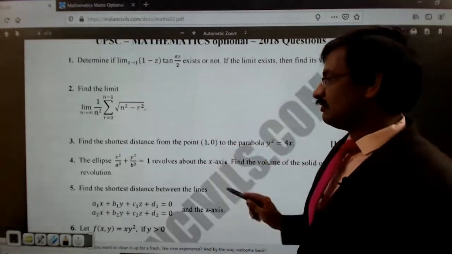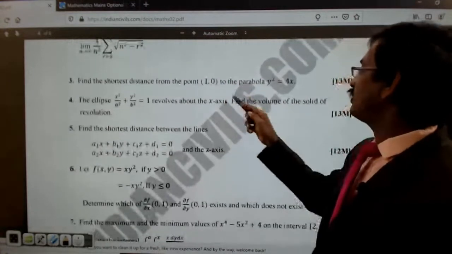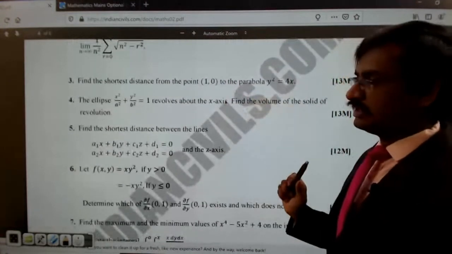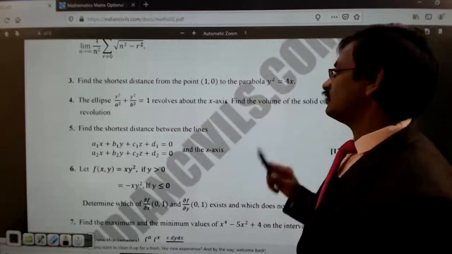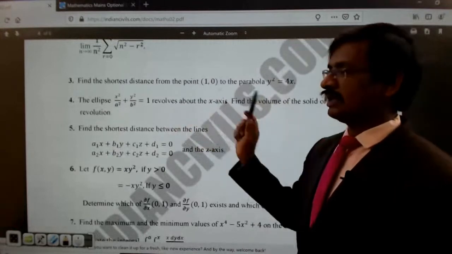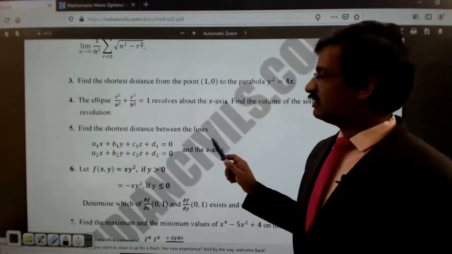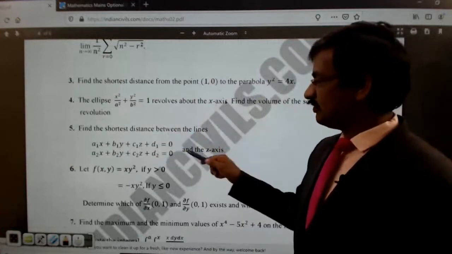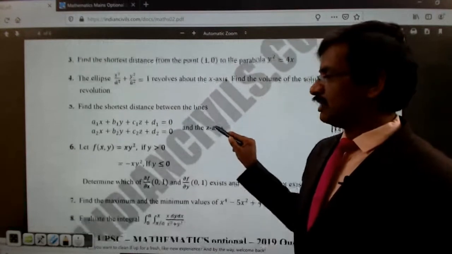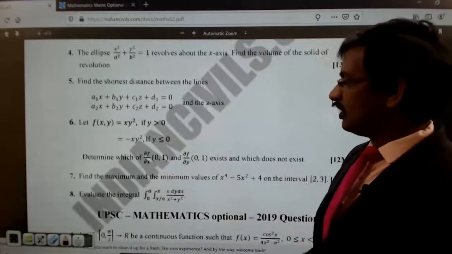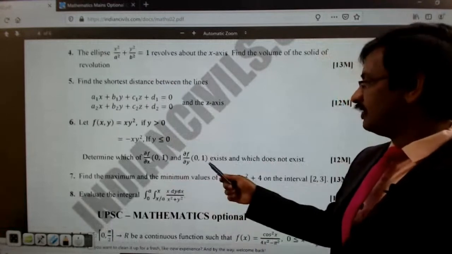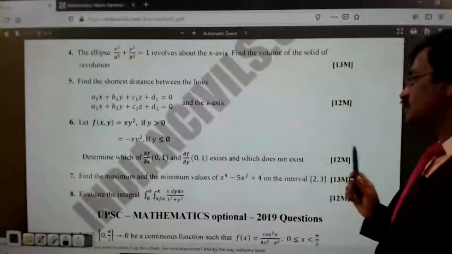And this, see this, find the shortest distance from the point. And this is also a maxima and minima concept. And this ellipse revolves about the x-axis, find the volume of the solid formed by this. So this is again an application of the double integrals. And find the shortest distance between these lines. So this is also finding the maximum and minimum value. And this is: determine which of ∂f/∂x at (0, 1) and ∂f/∂y at (0, 1) exists and which does not exist.